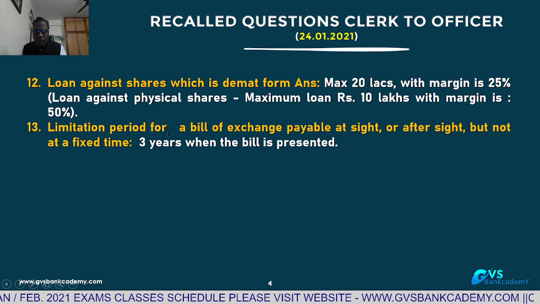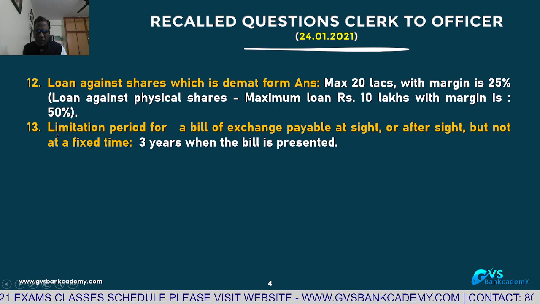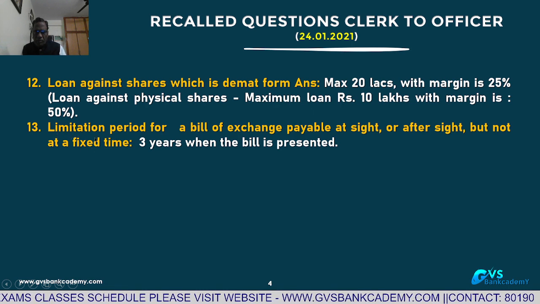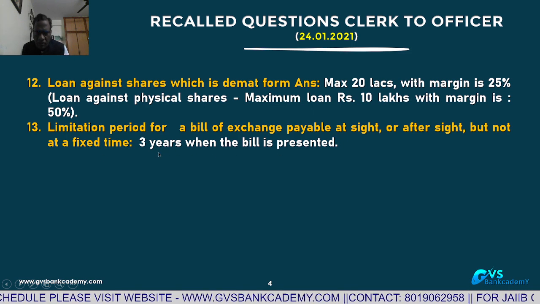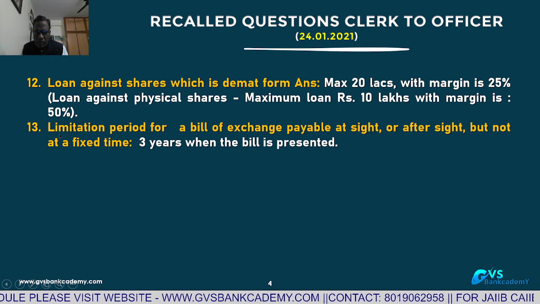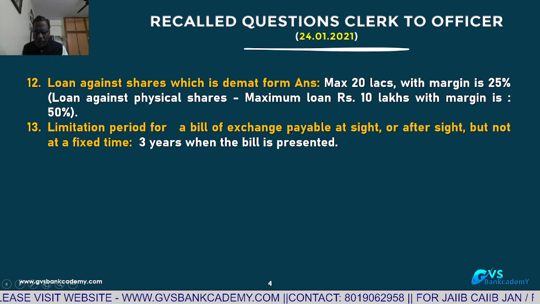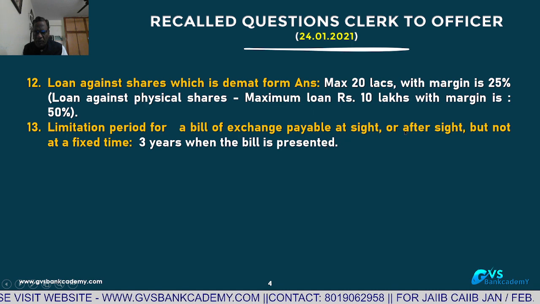Limitation period for a bill of exchange payable at sight or after sight but not at a fixed time. This is very critical and important. It is 3 years when the bill is presented, from the date of bill presentation, 3 years. This is a difficult question also. Limitation period for a bill of exchange payable at sight or after sight but not at a fixed time: 3 years from the date of bill.